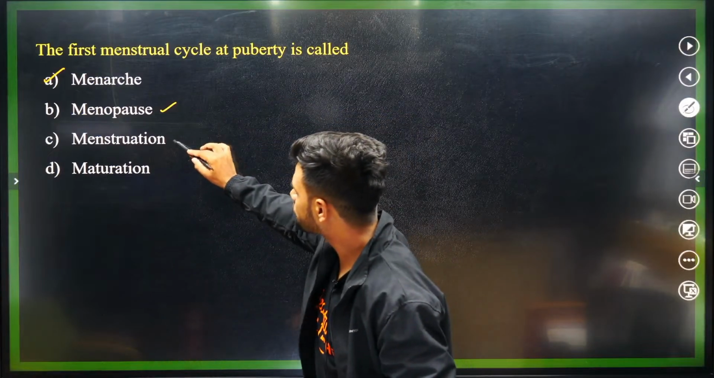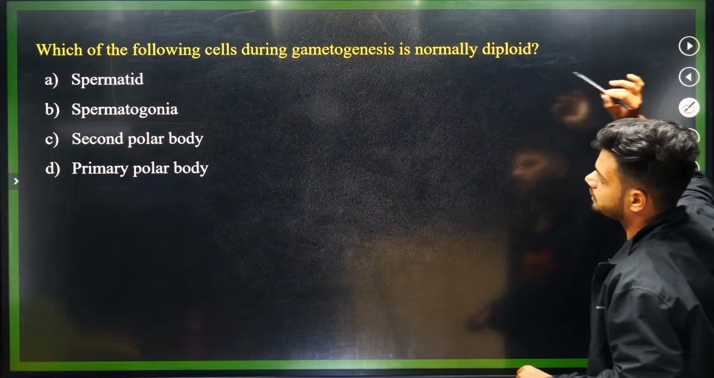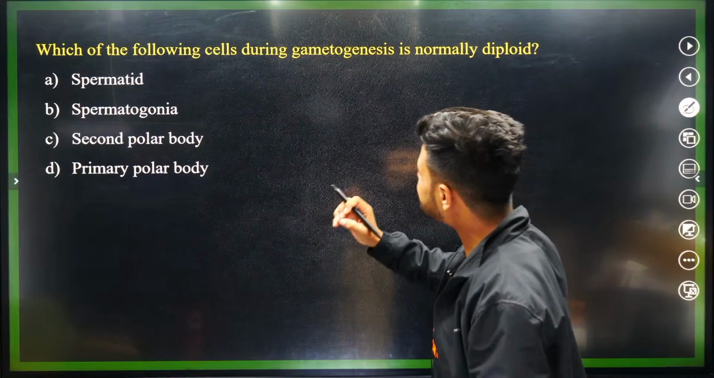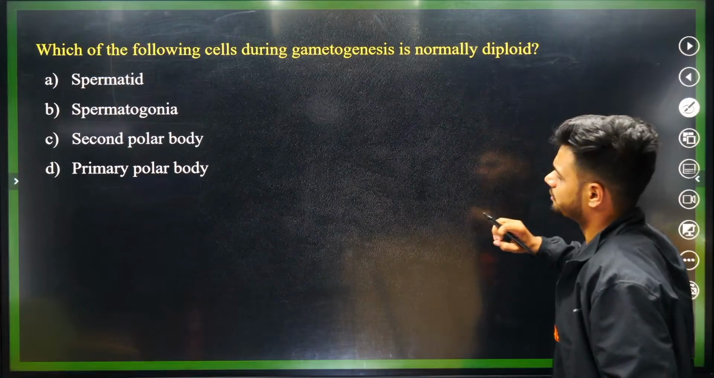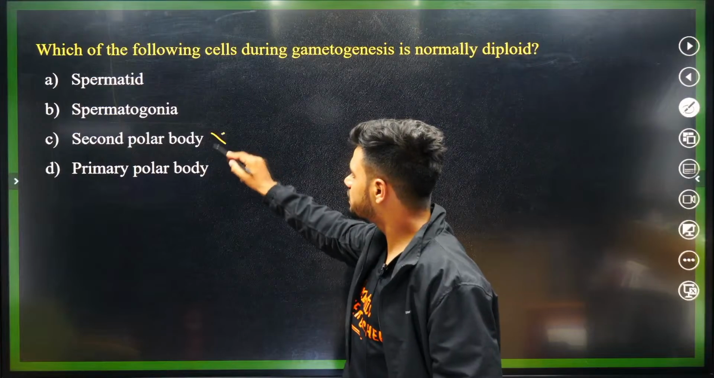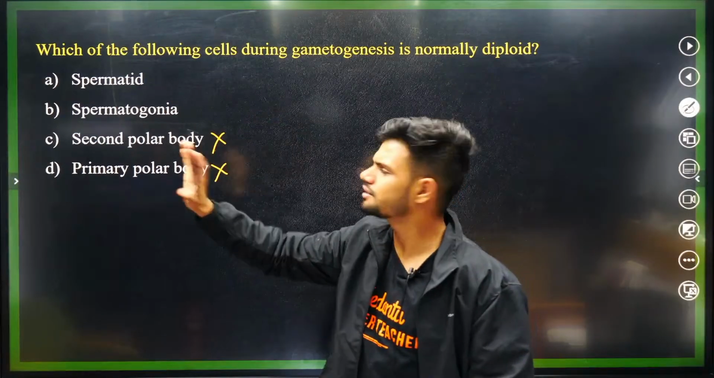Then once menstruation starts, all of you know, it is called menarche. Menarche. Next question. Which of the following cells during gametogenesis is normally diploid? Which of the cells is diploid? See, second polar body and primary polar body are both in the case of females, not here.